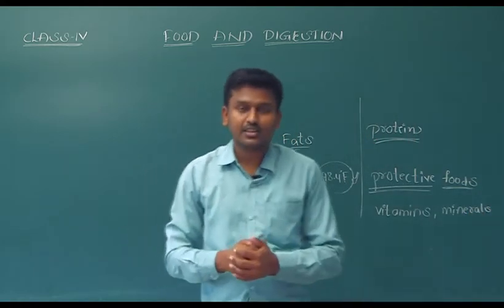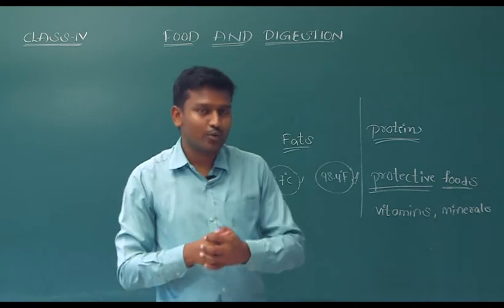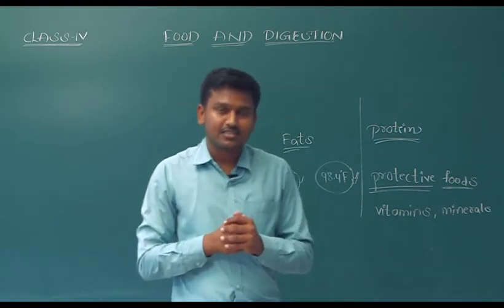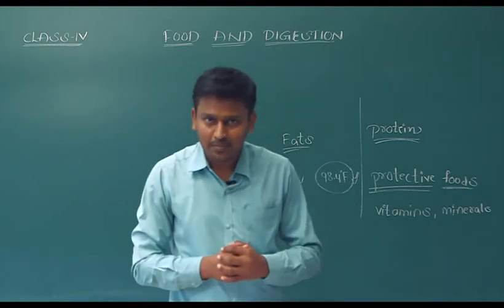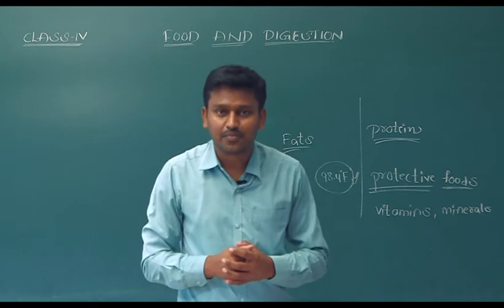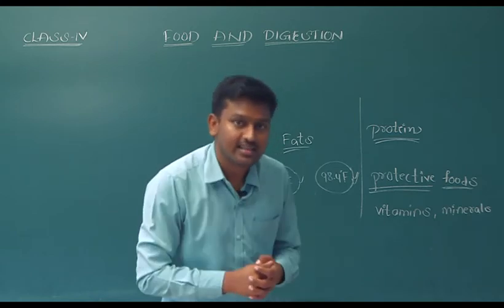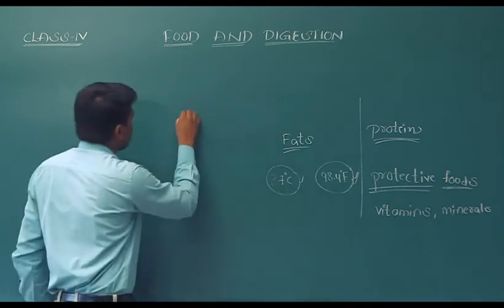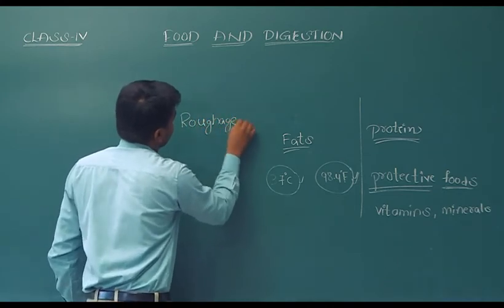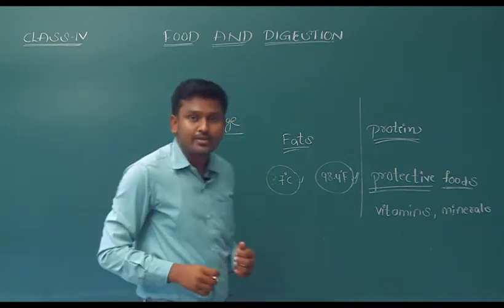Okay, we have seen some important nutrients that we need in our day-to-day life. Apart from this, there is some other food substance that we eat, but still we cannot digest it. Do you know what that is? Yes, its name is roughage, or we can also call it dietary fibers.